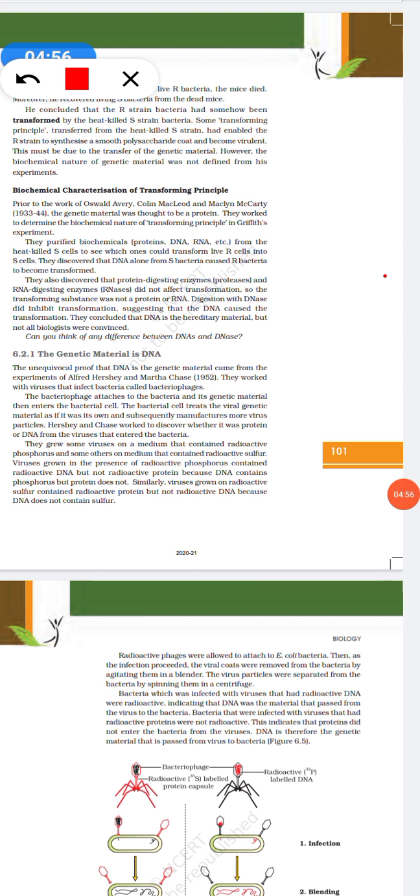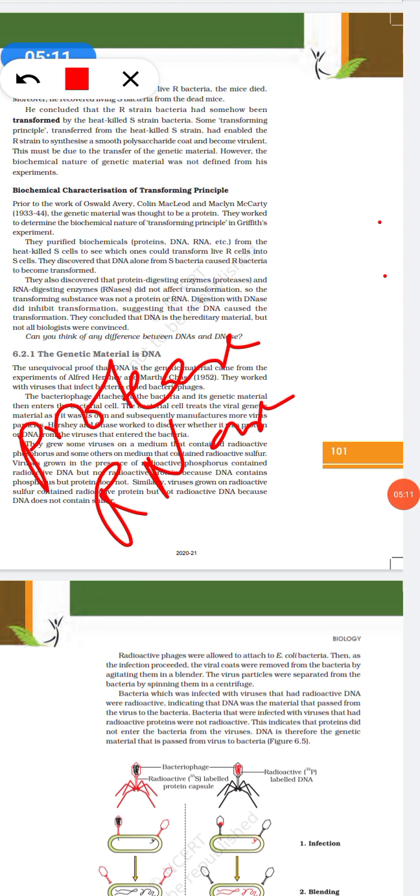They also used the protein-digesting enzyme protease and the RNA-digesting enzyme RNase. Protease digests protein and RNase digests RNA, so that they are no longer functional.